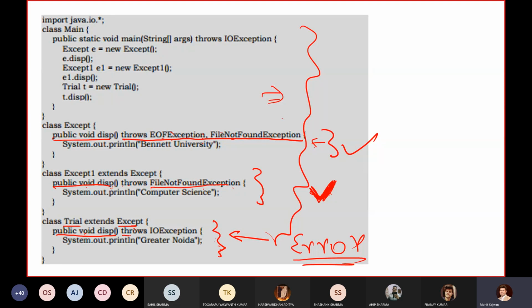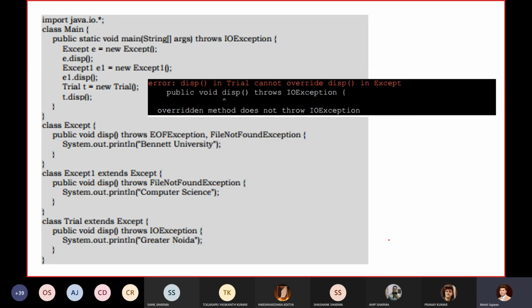But I am declaring some different exception, which is not listed in the parent method, the method you want to override. Either you can use EOF exception, file not found exception, or both, but you cannot write any other exception there. That is why the error you will get is: trial cannot override this in except.